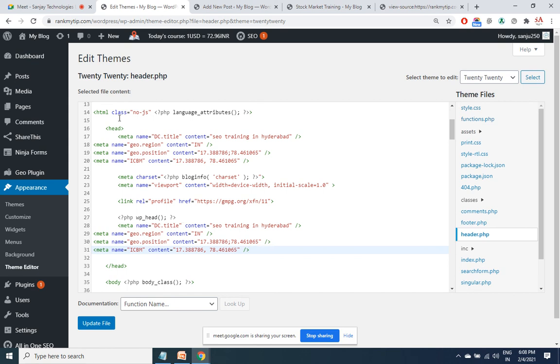Either immediately after the opening head tag or just before the closing head tag, not in both places. Once the code is placed, click on update. Then every page will have this code in common. You can even publish the post and see it. So this is the way the meta geotag is going to work for a general site, Blogger and WordPress.